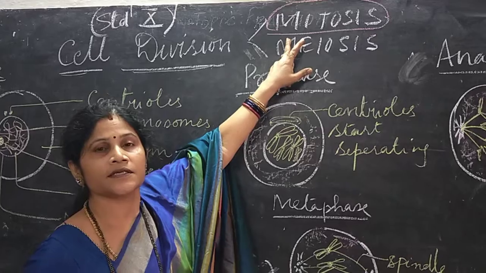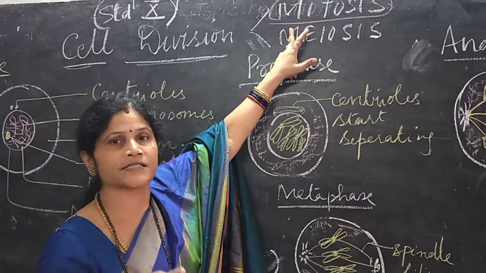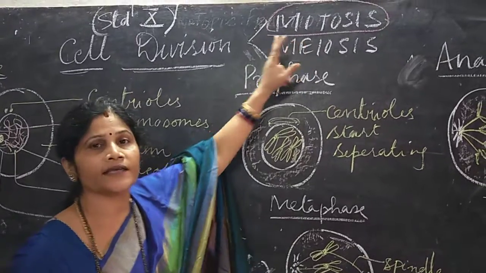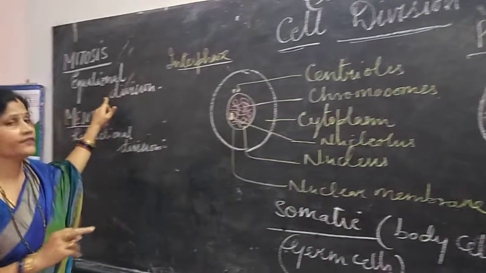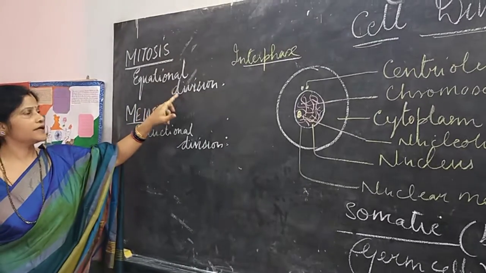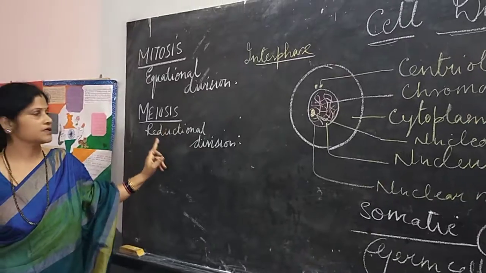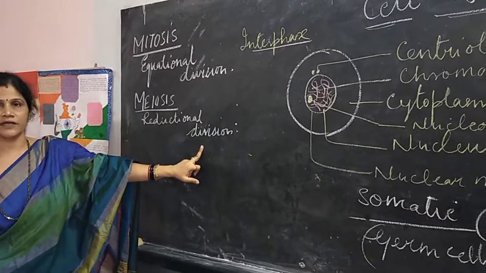Mitosis is the cell division which takes place in the body cells. Mitosis is called equational cell division. Mitosis, which takes place in the body cells, is called equational cell division, and meiosis, which takes place in germ cells, is called reductional division.